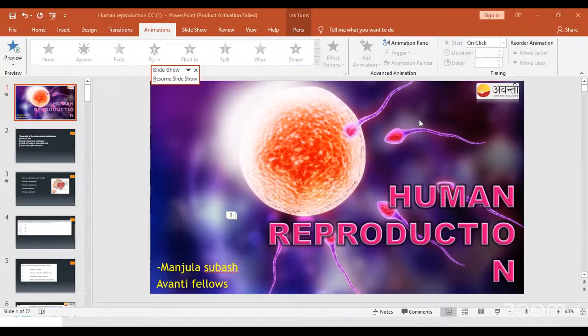Okay, guys. Sorry, my screen is stuck here. I don't know what has happened. Yeah, the screen is stuck here, guys. So sorry for that.